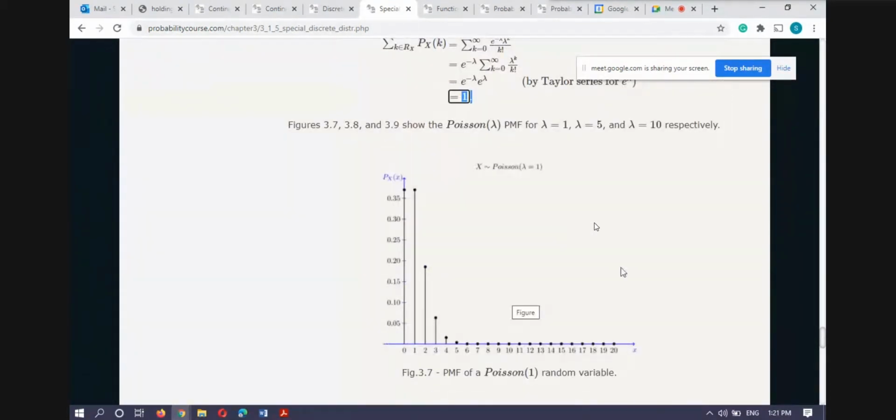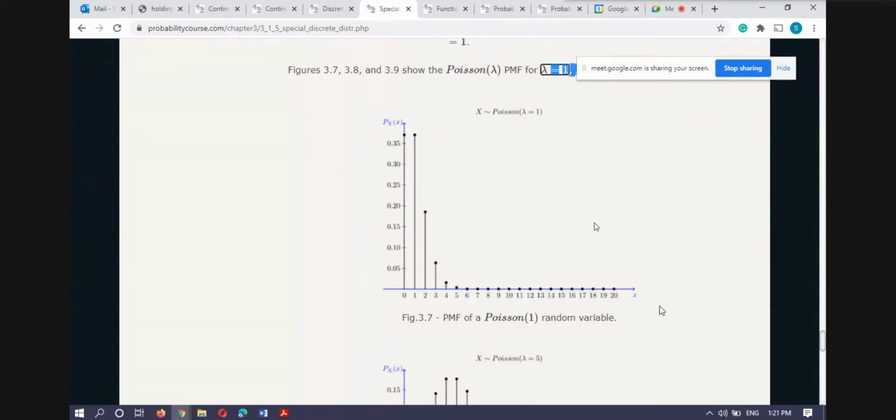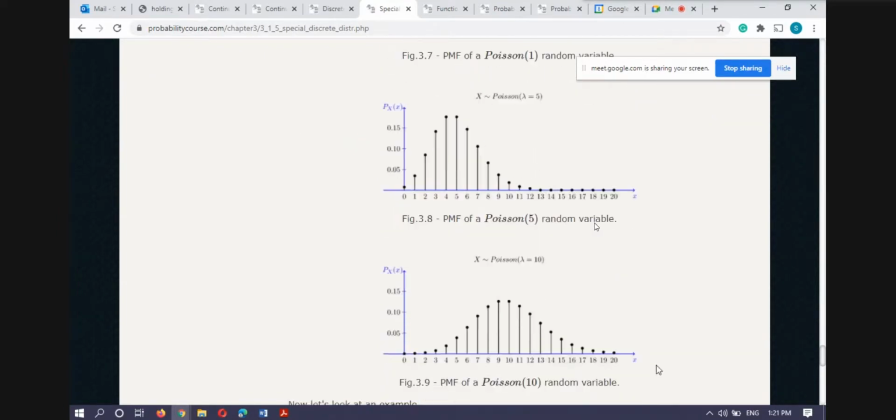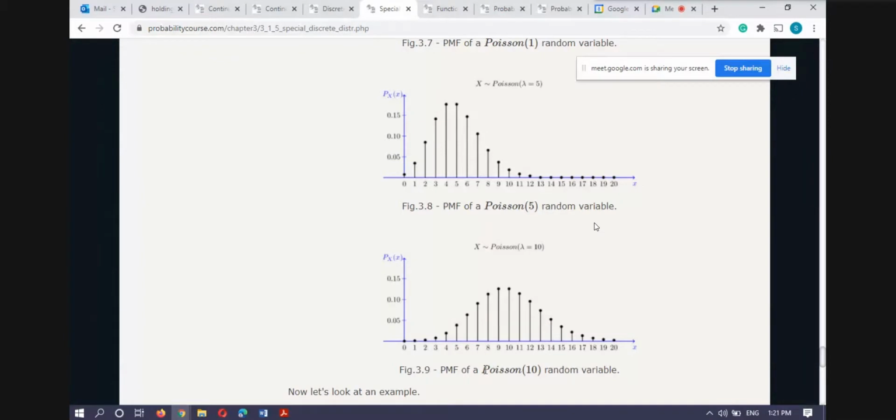Now we will plot some probability mass function P_X(x) with respect to some lambdas like 1, 5, 10. So for lambda 1 we are getting this kind of probability mass function. For 1 we are getting higher probability, for 2 a little less, for 3 and 4 the probability keeps decreasing as the number of customers increases, as our previous data suggests that there is only one customer in some previous time. But if I write 5, then this. And if I write lambda 10, it is observed like this.